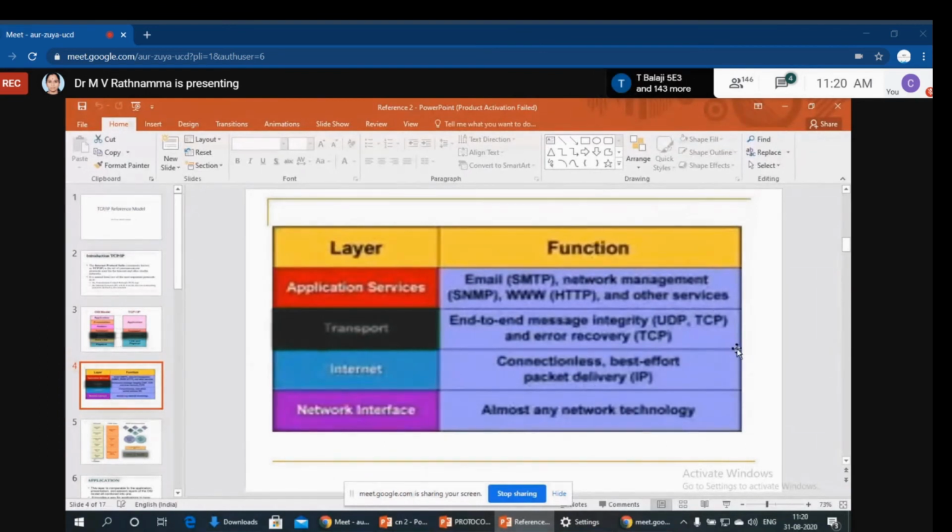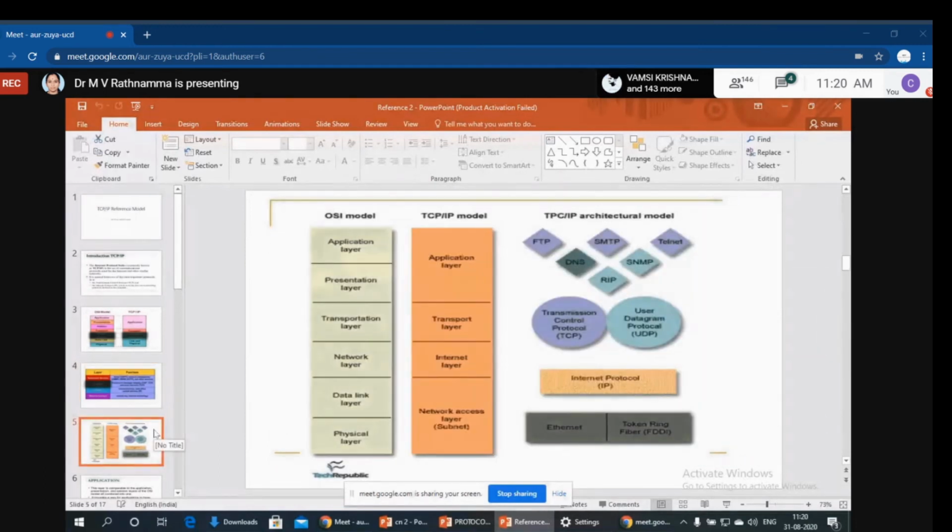We'll discuss all these protocols in detail now. Okay. Next, application consists of higher layers like higher protocols: SMTP, Simple Mail Transfer Protocol, SNMP, Network Management, WWW, HTTP, World Wide Web, and other services. Now after this, just see here the two layers, OSI model and TCP/IP reference model. In the OSI model we have 1, 2, 3, 4, 5, 6, 7 layers, but here we have only the 5 layers, where the last 2 layers are combined into one.